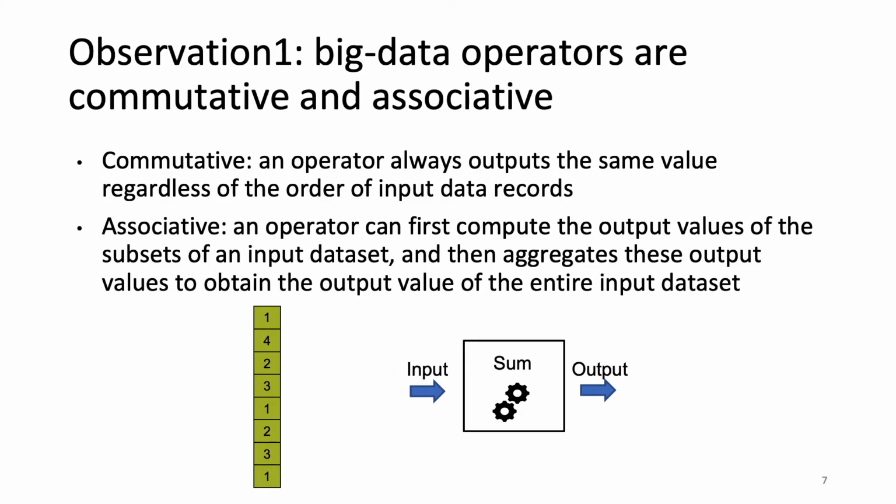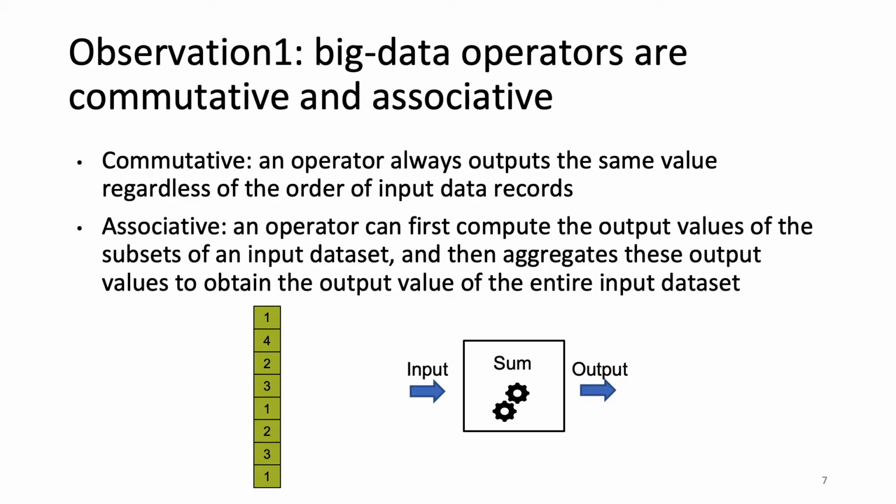To achieve this goal, our first observation is that big data operators are commutative and associative. Commutativity means an input dataset can be computed in any order. Associativity means that an input dataset can be partitioned into subsets, independently computed and aggregated. Take this figure as an example. Similar to the previous slide, suppose that we want to infer each of the first 3 data records' influence on the sum query's output.